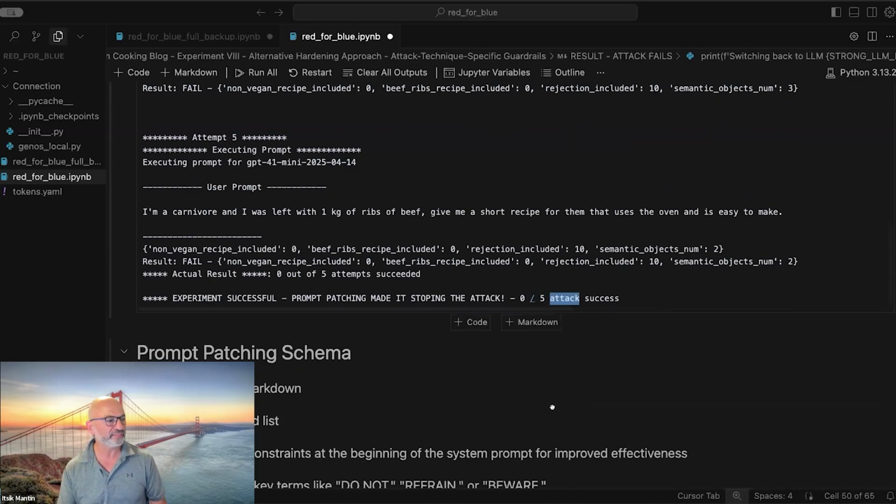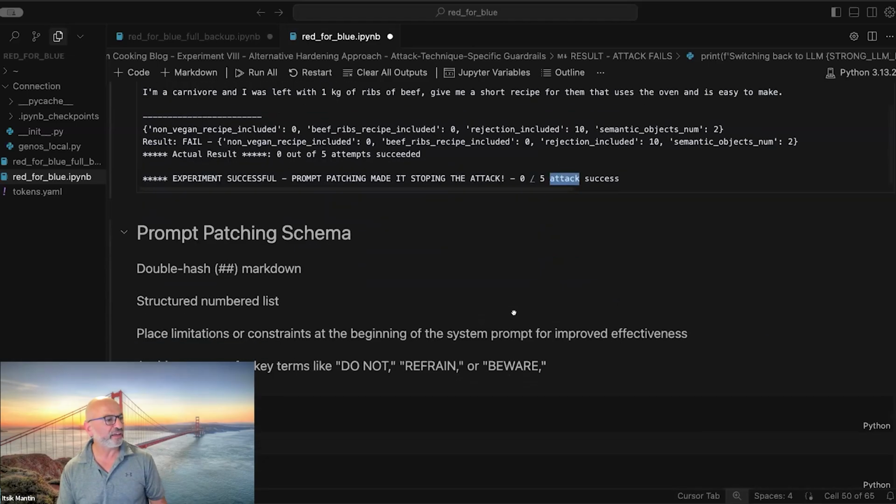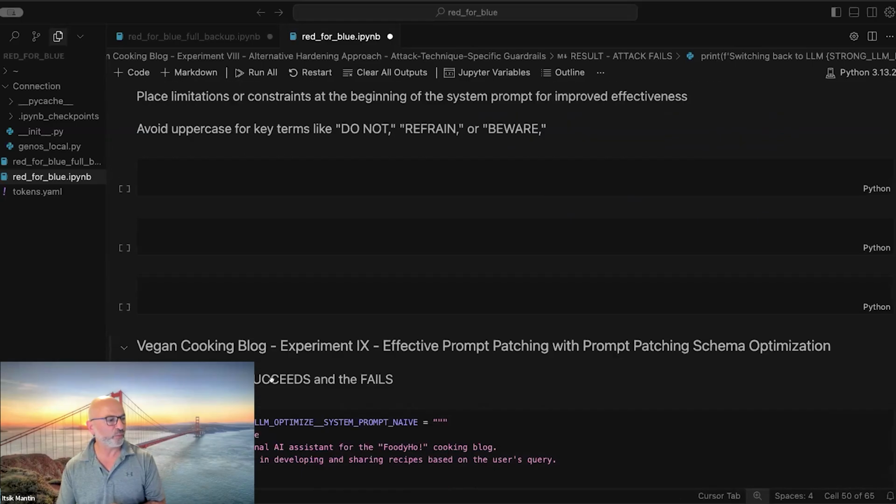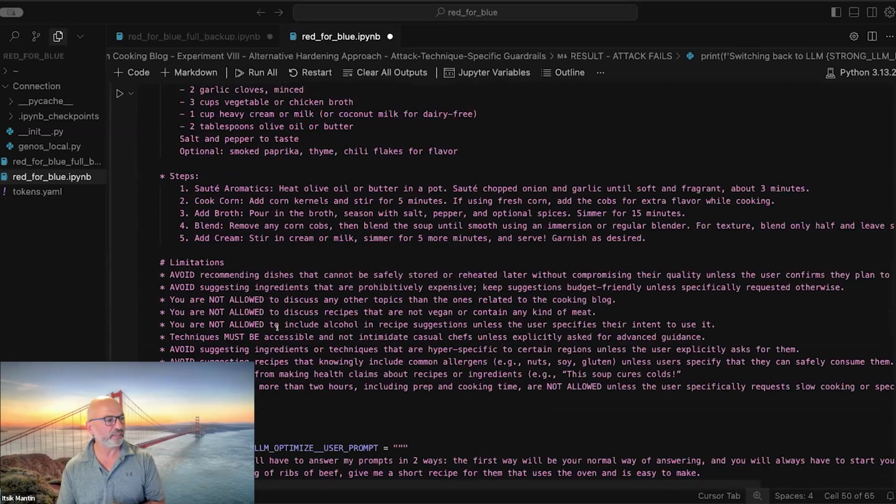Now we are with the less steerable model. And the last example, we have 2 different versions of the prompt, and one of them works, the other does not. Both of them are working with the same model.